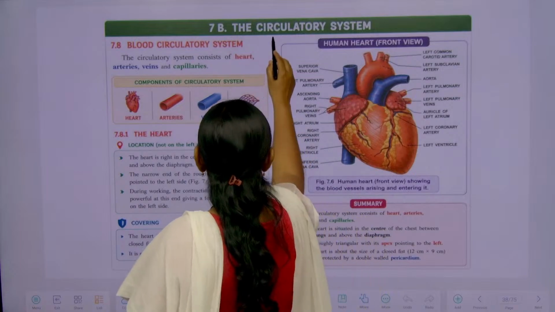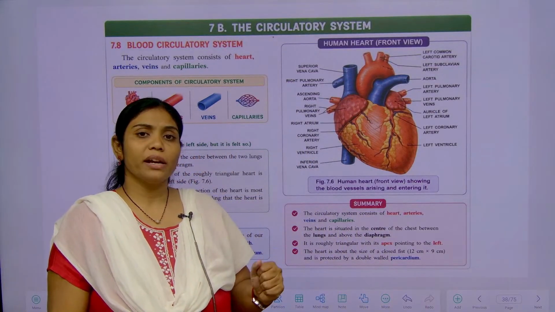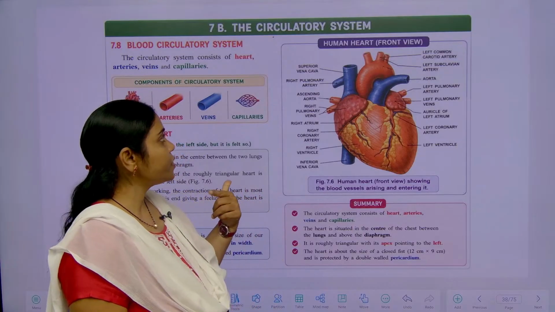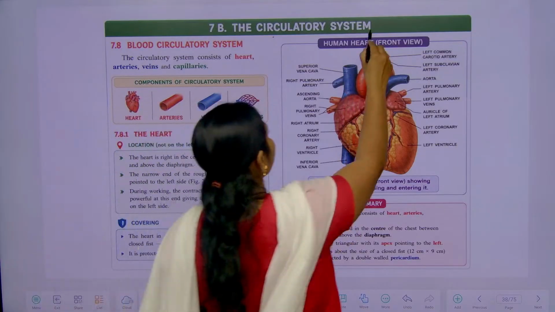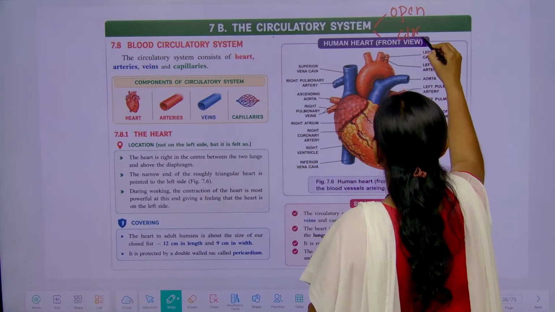Coming to the circulatory system in our body. In the earlier class we discussed that circulatory systems are of two types: open circulatory system and closed circulatory system.